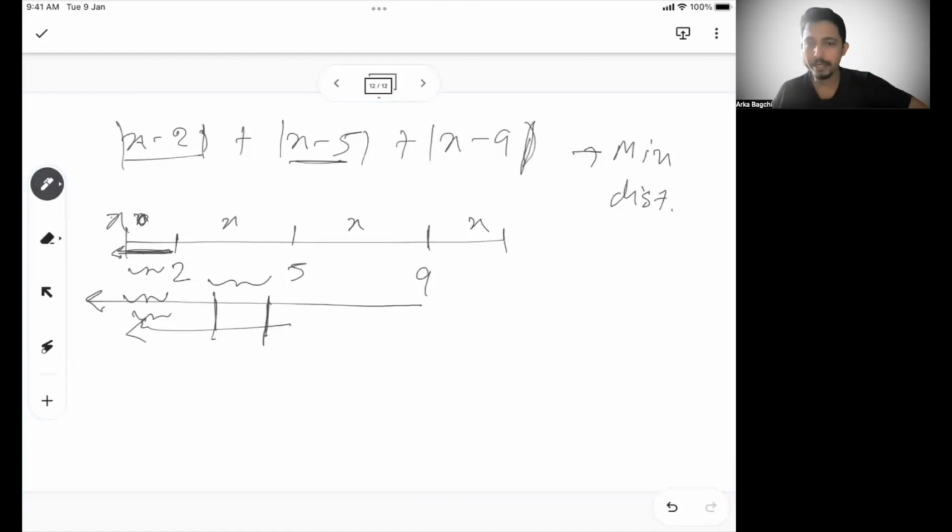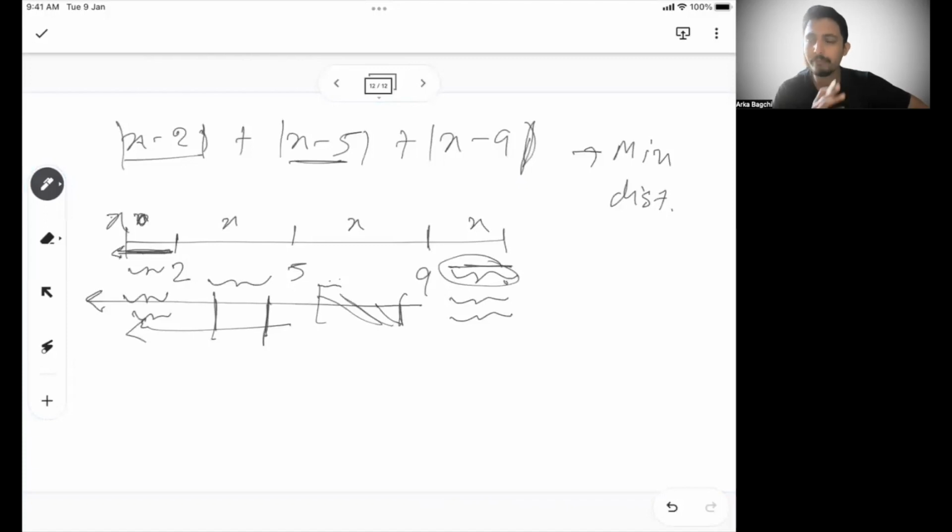Similarly, if x is on the rightmost side, you will calculate this zone for 9, this zone for 2, and this zone for 5. Because from 9 this is the distance, from 2 also this will be the distance, from 5 also that will be the distance. So this typical zone gets calculated 3 times. Similarly, this particular zone will be calculated for 5.